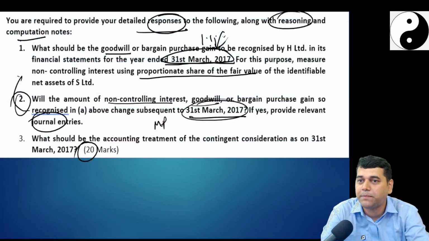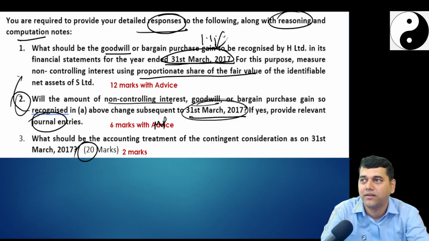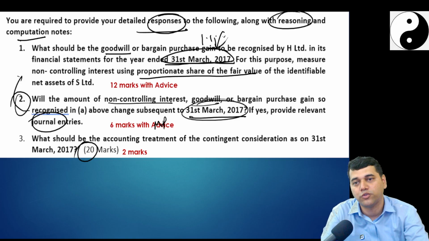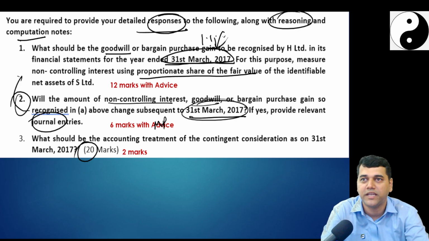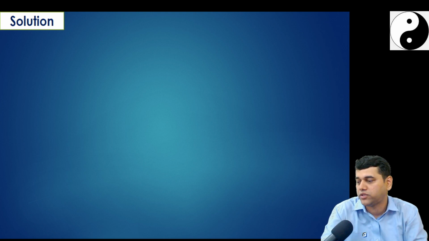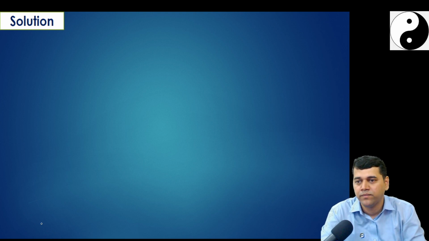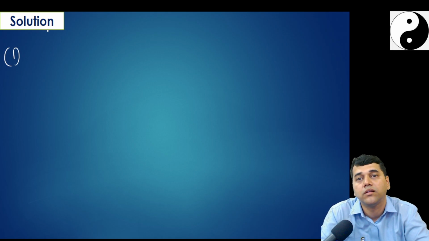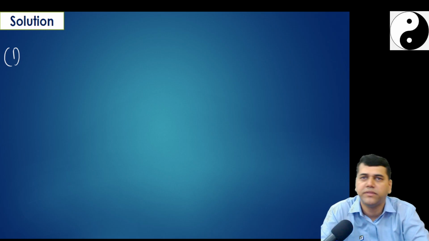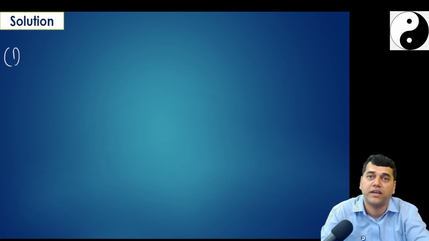Okay, so we will do step by step now. They asked us reasoning. I achieved so much that they have given. So my guess is 12 marks, 6 marks, 2 marks is my guesswork. Okay, let us write the solution quickly. A small way. One is lease classification. It will be same. Only impairment is going to affect.